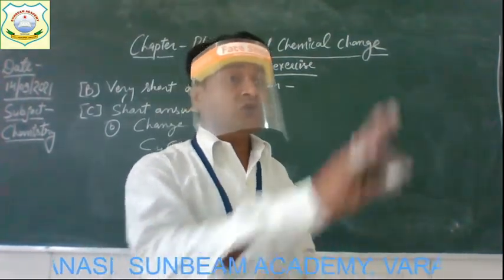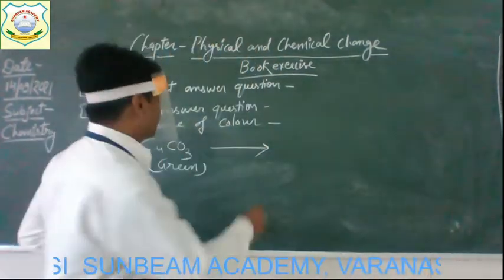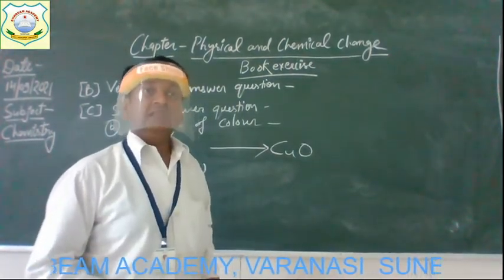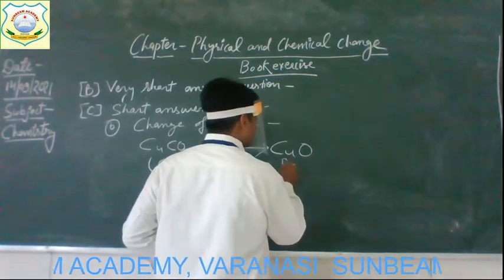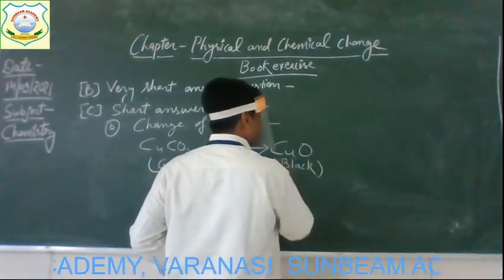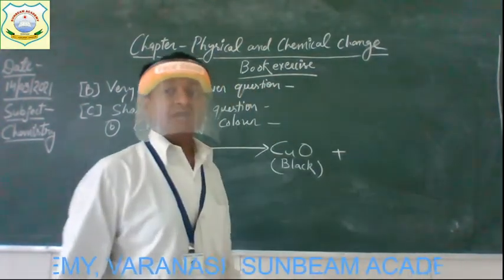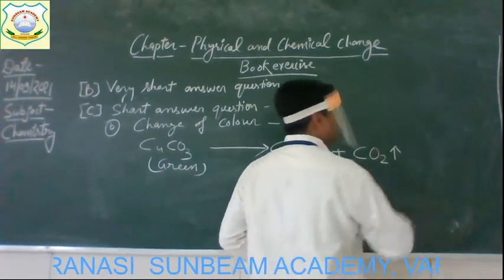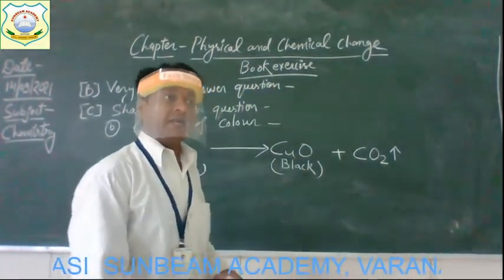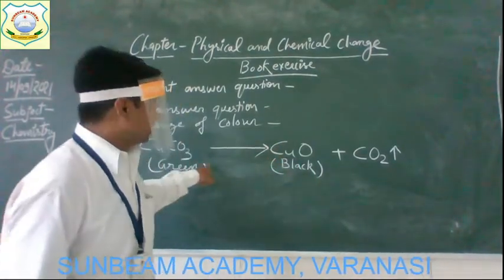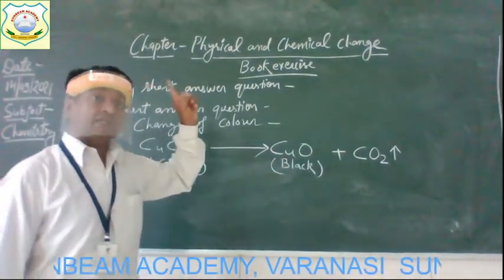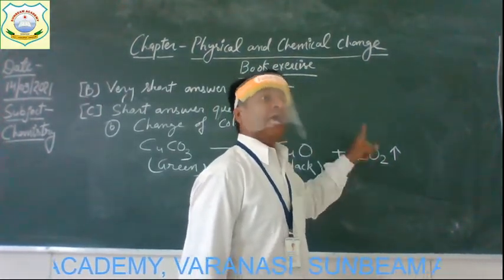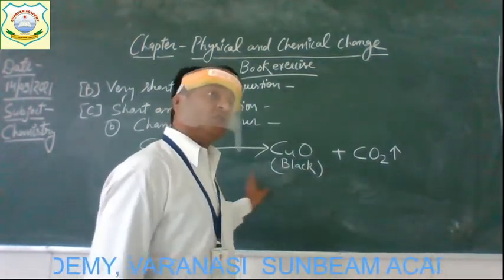It changes into two products, and the products are copper oxide (CuO), and this copper oxide is black in color. The other product that is formed is a gas, carbon dioxide gas. Alright? You can write this example, this chemical reaction, in the first one also, because here also gas is going to be produced. Evolution of gas is going to occur, as well as change of color is also going to occur.